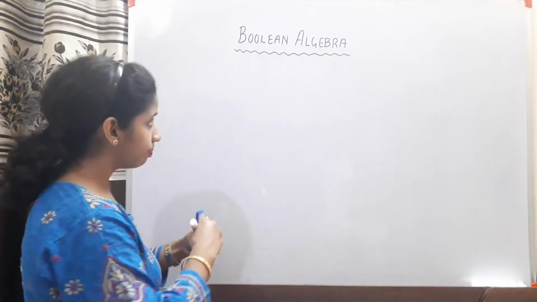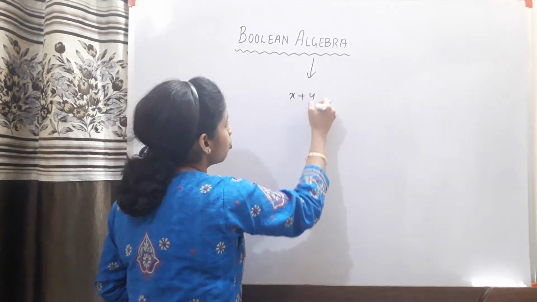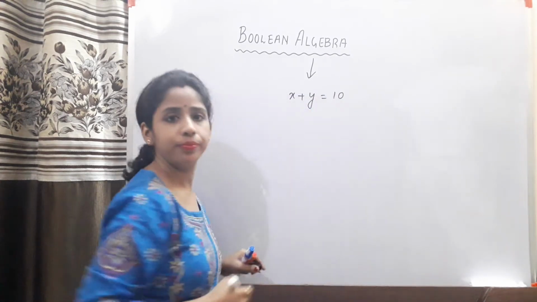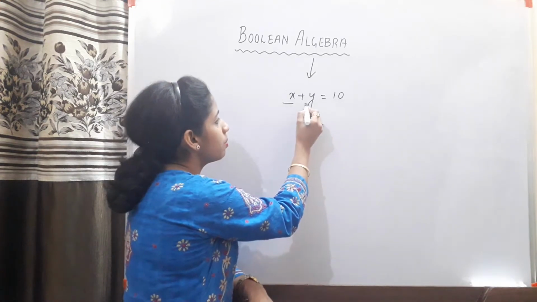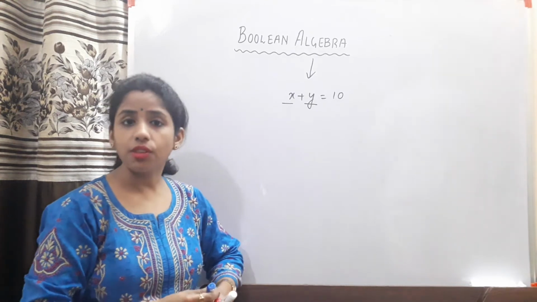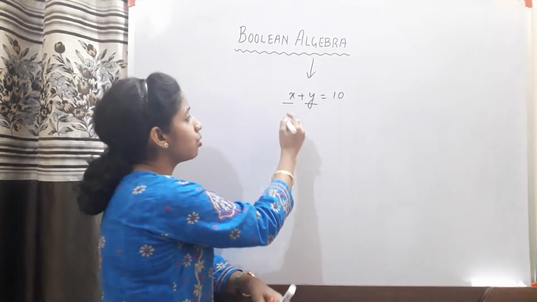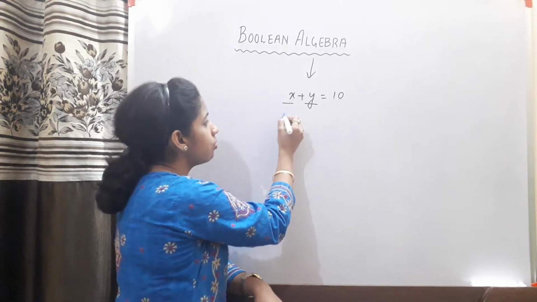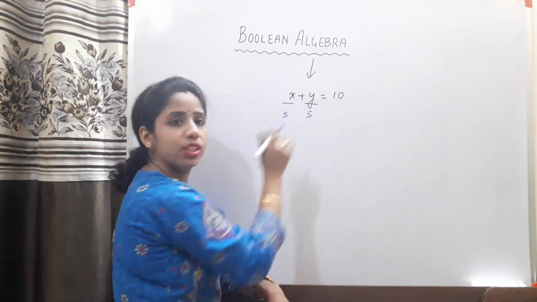Let us suppose we take an algebraic expression, say x plus y is equal to 10. Now here the variable x and the variable y can have any kind of value, be it an integer value or a float value. So the value of x can be 5 and the value of y can also be 5, which will evaluate to 10.